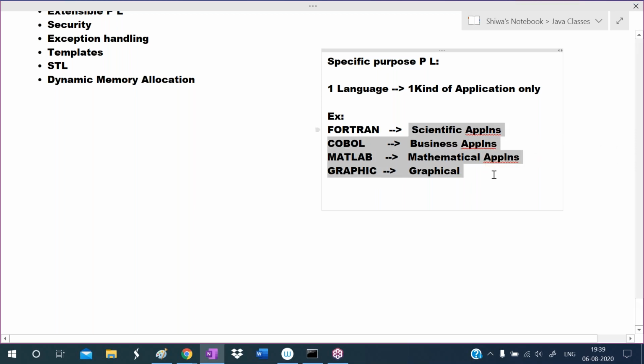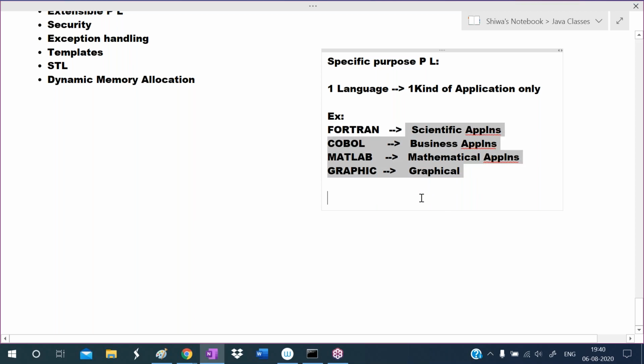As a programmer, we have to develop scientific applications, business applications, mathematical applications, and graphical applications also. To develop all these kinds of applications, we have to learn how many languages? We have to learn 4 languages perfectly. Learning one language perfectly is difficult for us. Like that, we have to learn 4 languages to develop all these kinds of applications.